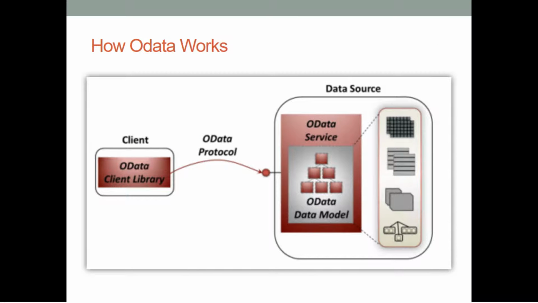Now, let us see how Open Data Protocol works. As I explained earlier, here at once you can get an idea of what's happening. Client can access the data by using Open Data Protocol. On the client side, it uses the Open Data Client Library, and on the data source side there are Open Data Services which use the Open Data Model.